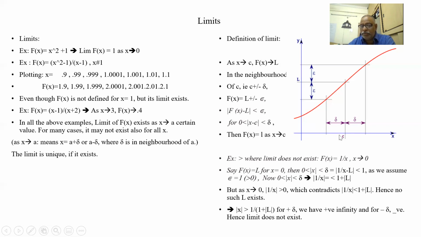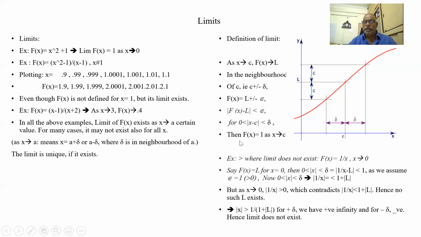This is C, a neighborhood value. So x minus C is delta, and f of x minus L is less than E. The mod of x minus C is less than delta, and it is more than 0, because x is not equal to C.